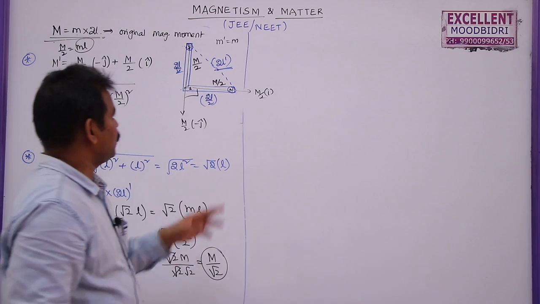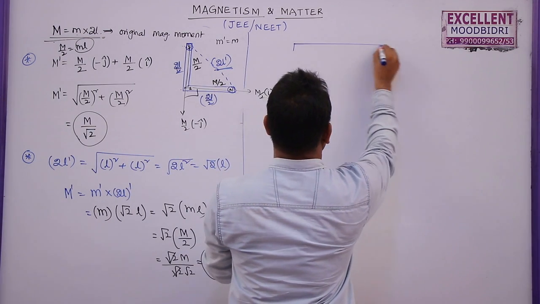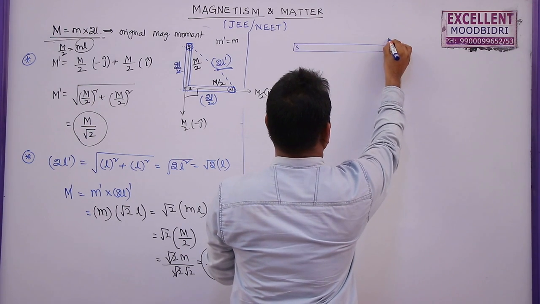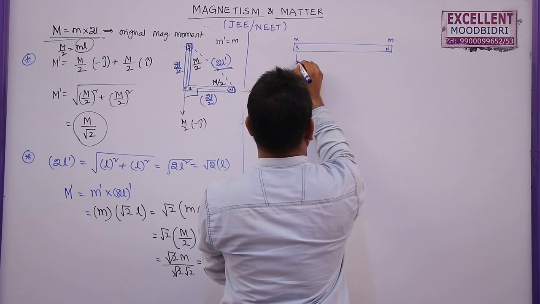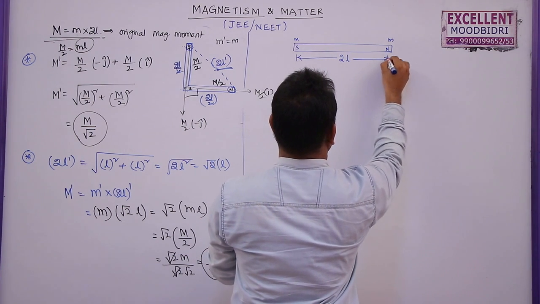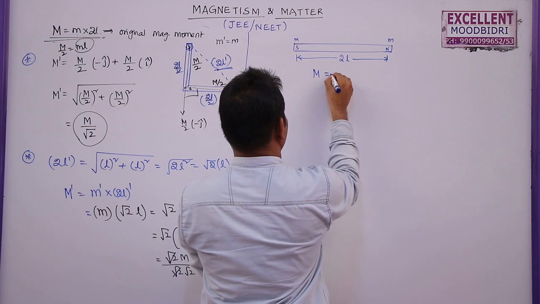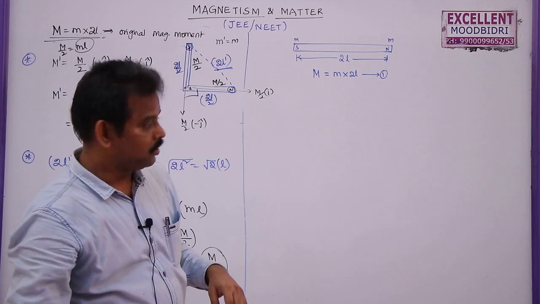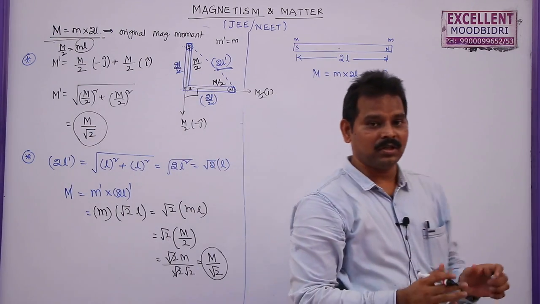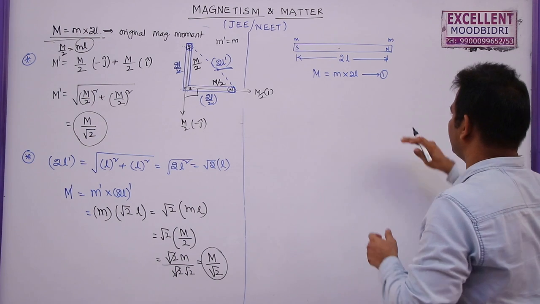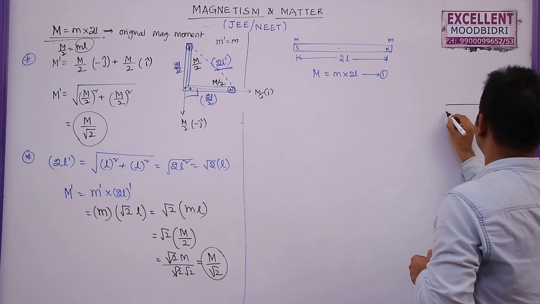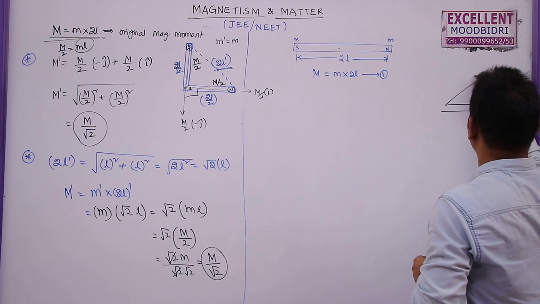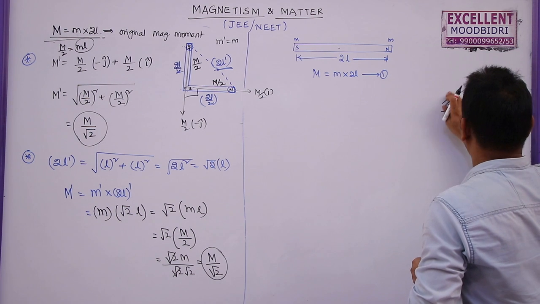Similarly, if you take a bar magnet like this is the original bar magnet having pole strength small m each on either side, and the original length of this bar magnet, magnetic length, is 2L. So original magnetic moment will be m into 2L. This is equation 1. If this bar magnet is bent at its center such that the two parts are making an angle theta between them, so I am going to bend this bar magnet. This is the first part and this is the second part. So this magnet is bent like this.